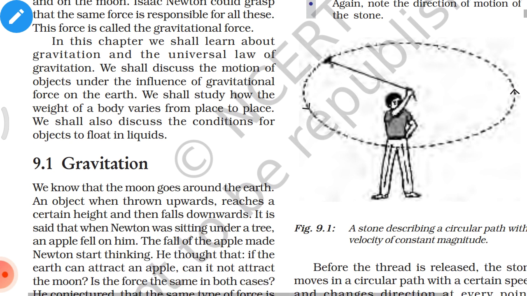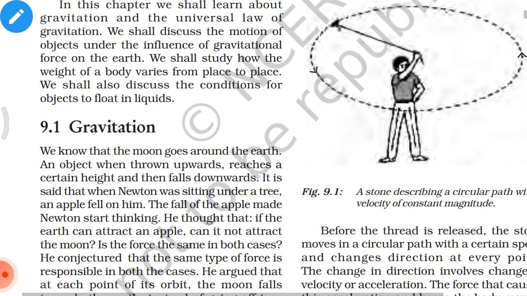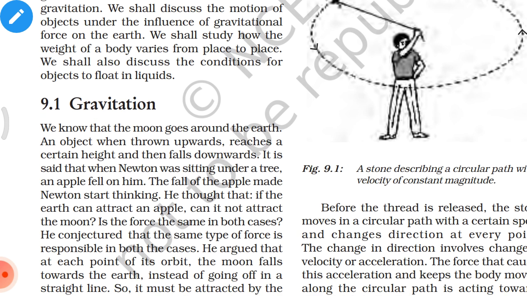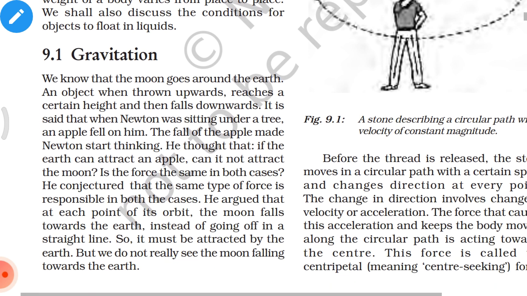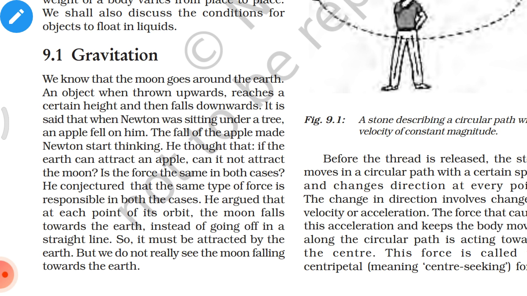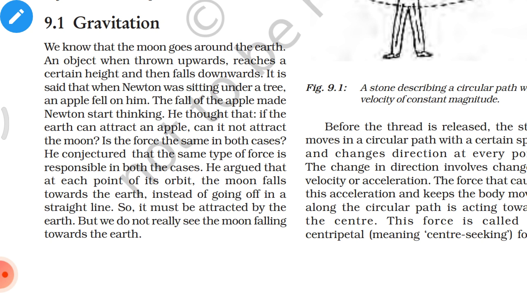9.1 Gravitation. We know that the moon goes around the earth. An object, when thrown upwards, reaches a certain height and then falls downwards. It is said that when Newton was sitting under a tree, an apple fell on him. The fall of the apple made Newton start thinking. He thought that if the earth can attract an apple, can it not attract the moon? Is the force the same in both cases? He conjectured that the same type of force is responsible in both the cases.